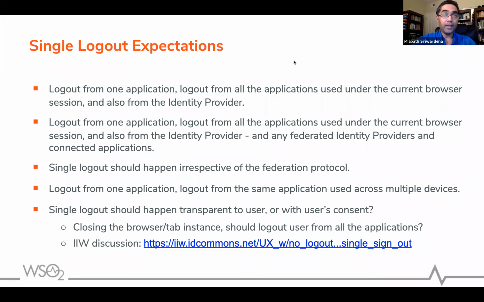Here I list out some of the expectations that I heard from working with our customers and also with other communities. One main expectation is that when you log out from one application, you should be able to log out from all the other applications you have logged in to in that particular browser session, connected to the same identity provider. You also log out from the connected IDP. So you just log out from one application, and your session with all the other service providers coming from the same IDP should log out, given that all the sessions are maintained under the same browser instance.